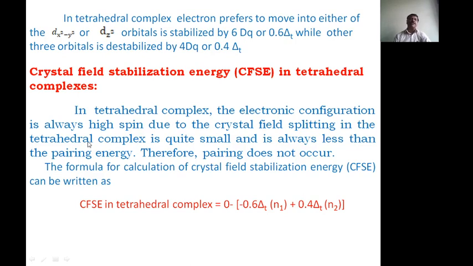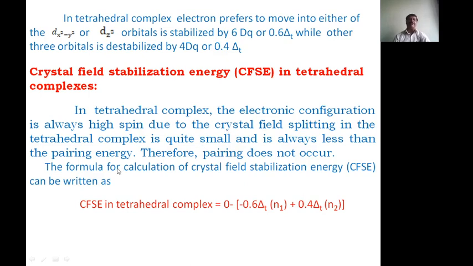Now come to the crystal field stabilization energy in tetrahedral complexes. In tetrahedral complexes, the electronic configuration is always high spin, because the crystal field splitting in a tetrahedral complex is quite small and is always less than the pairing energy. Therefore, pairing does not occur in this complex. High spin complexes always take place in tetrahedral complexes.